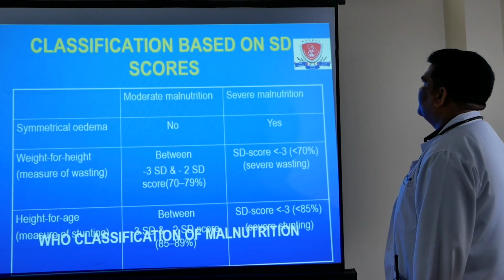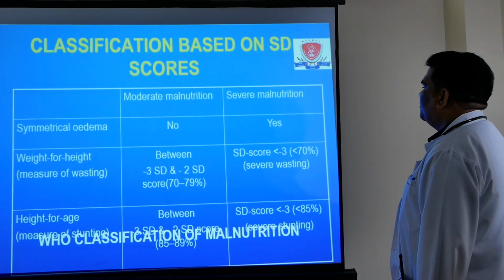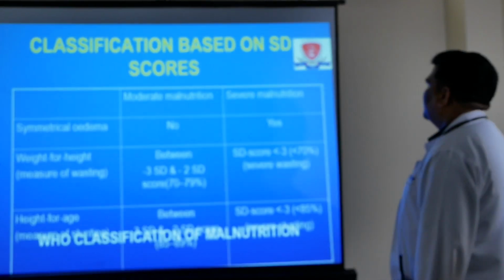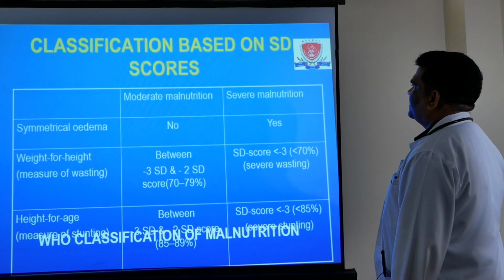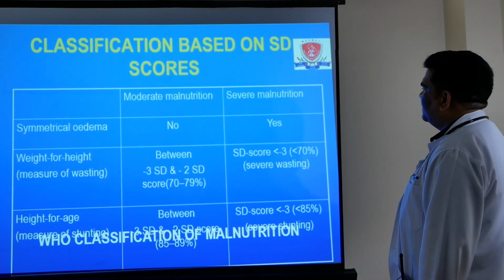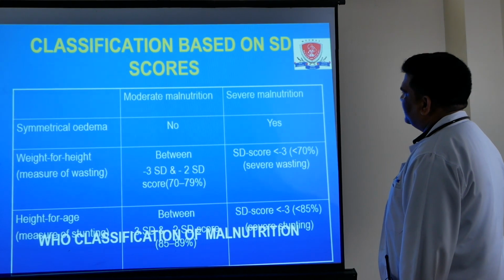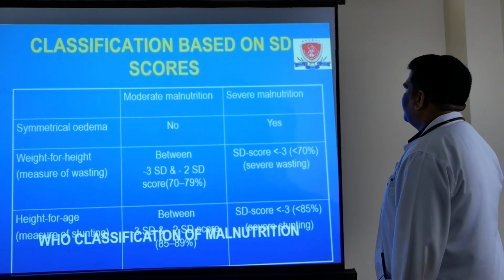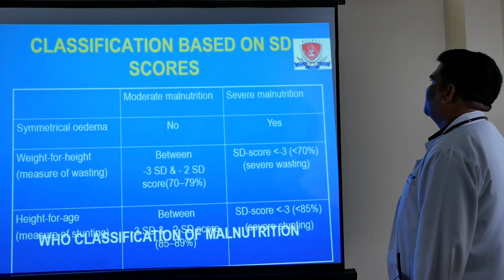After that, the classification is the WHO classification, which is based on standard deviation score. In this, we use 3 parameters: one is symmetrical edema, second is weight for height, and third is height for age. And we categorize the child as having moderate malnutrition or severe malnutrition.